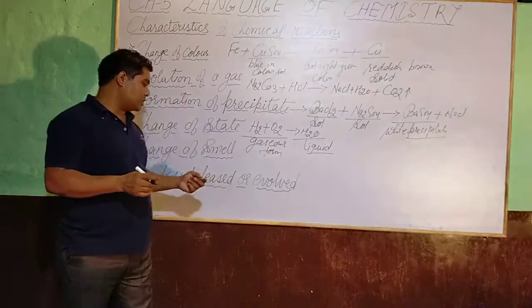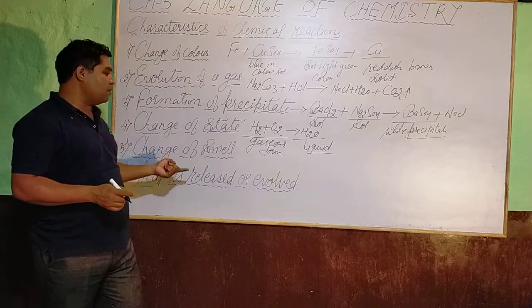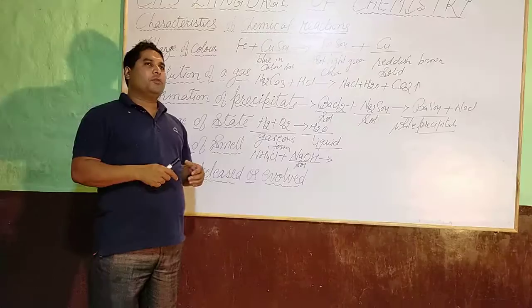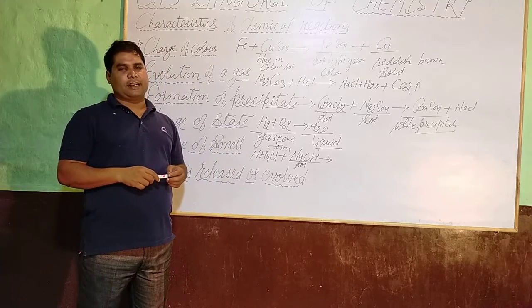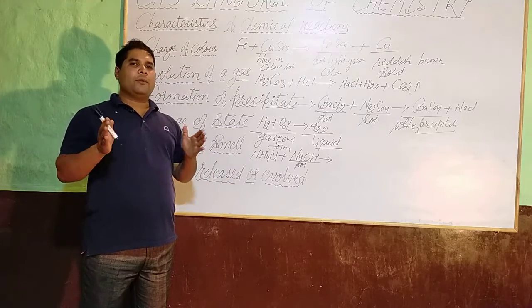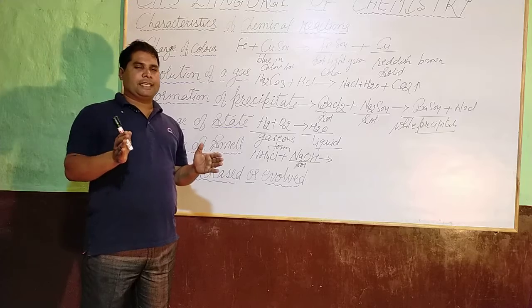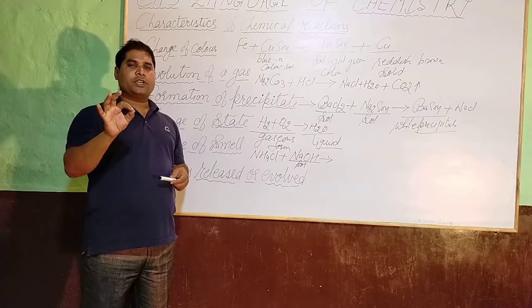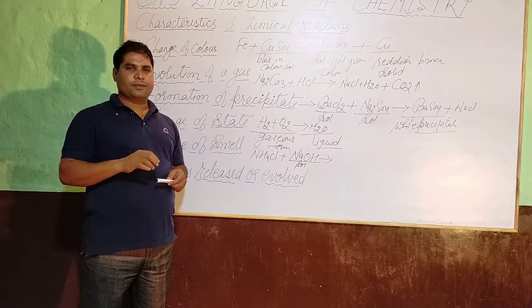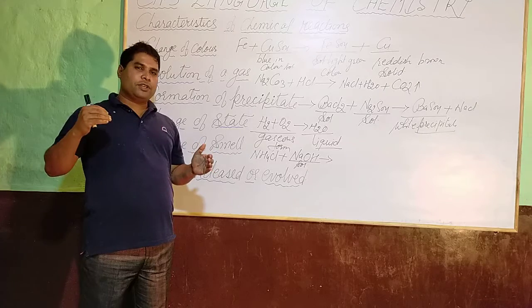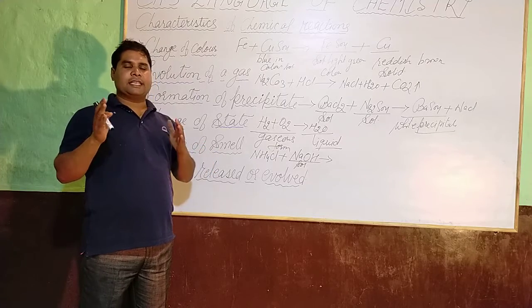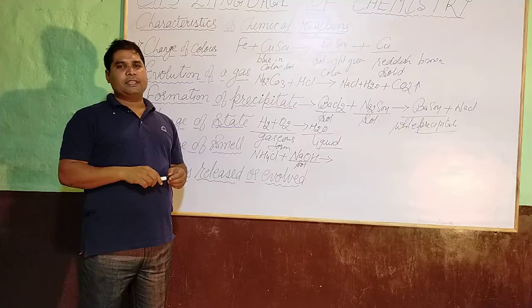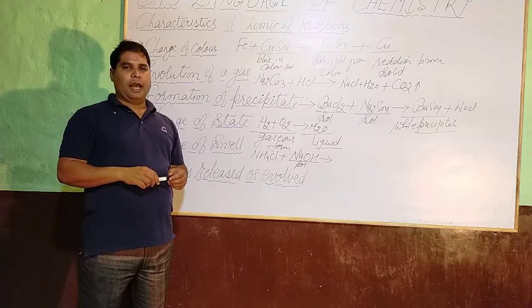Next I am going to explain change of smell. For the change of smell we can take an example. When ammonium chloride is heated with sodium hydroxide solution, a gas, ammonia, is produced and it is recognized by its pungent smell.